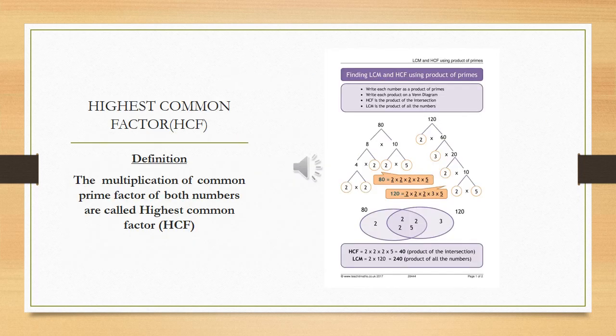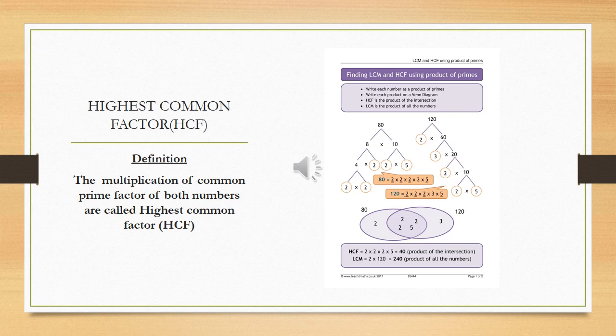The topic we are considering now is the highest common factor, which we also call HCF. So what HCF means is highest common factor, and the definition of the highest common factor is the multiplication of the common prime factors of both numbers.